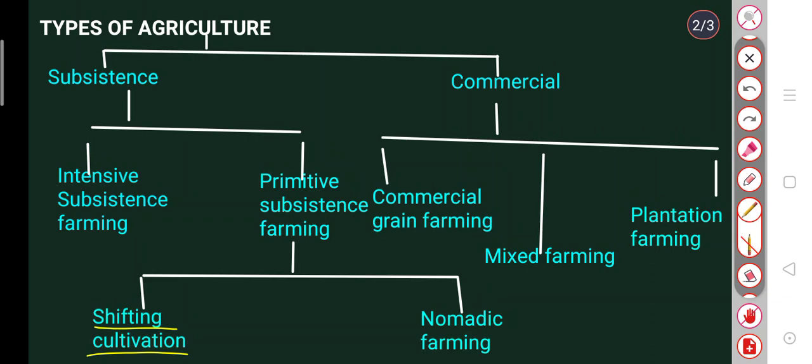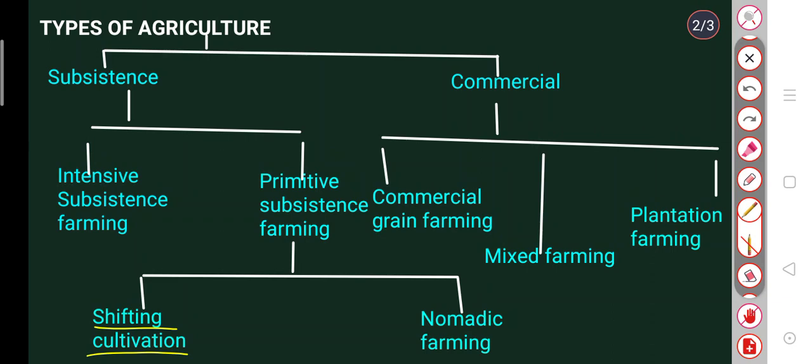Shifting cultivation is mainly practiced in the thick forests of the Amazon basin, in tropical Africa, in Southeast Asia, and in some parts of Northeast India. It is known by different names in different parts: Roca in Brazil, Ladang in Malaysia, Milpa in Mexico, Masole in the Congo basin of Africa, and Jhum in Northeast India.